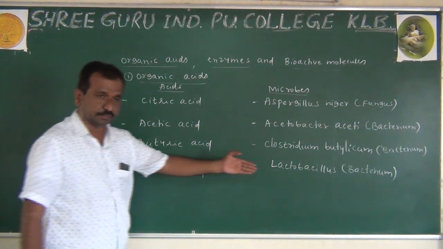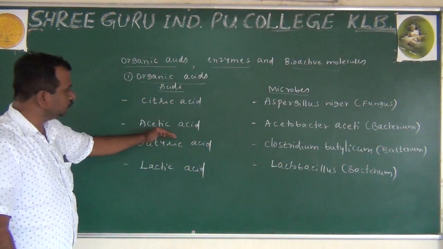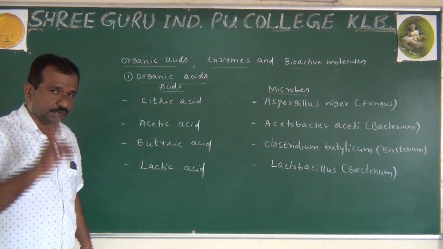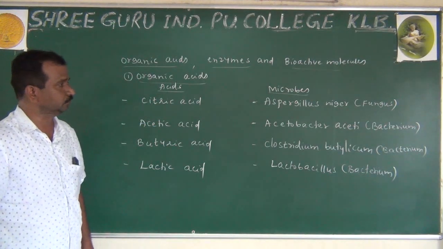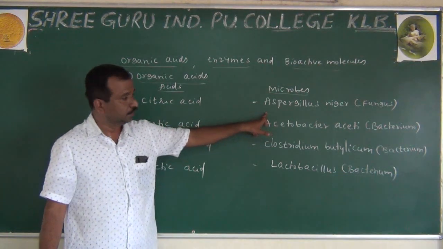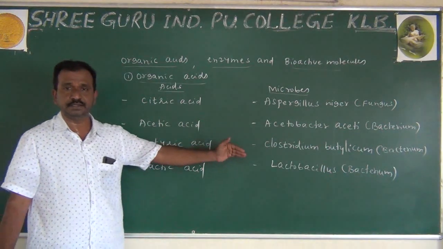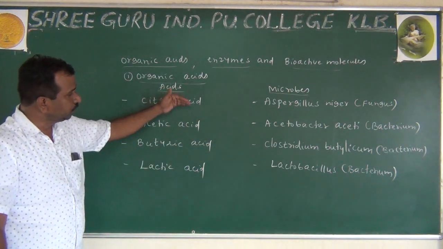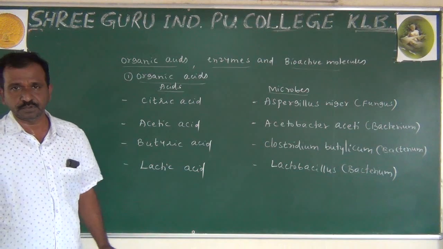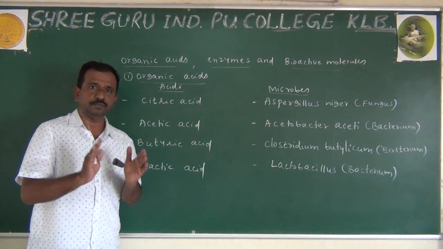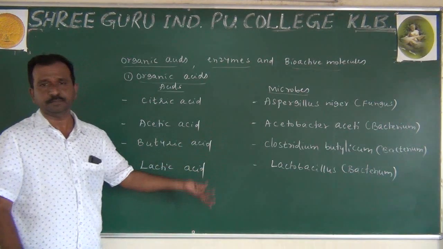Lactic acid, lactobacillus. You will remember it correctly. Out of these 4, only 1 is the fungus. That is Aspergillus niger. Rest all the 3 are normally derived from bacterium. In that way, we are going to be observing. Follow. Practice once you write it. You have to practice it twice because this is very important.